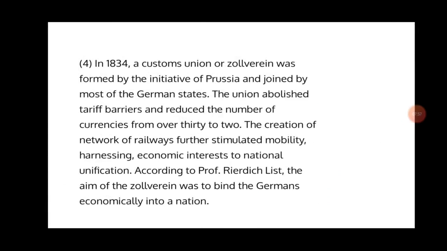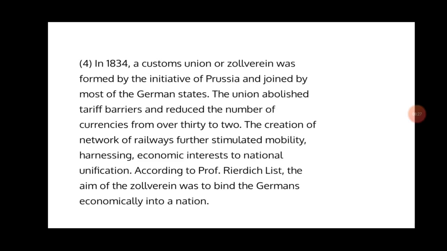To solve these problems, in 1834 a customs union, the Zollverein, was formed on the initiative of Prussia and joined by most of the German states.